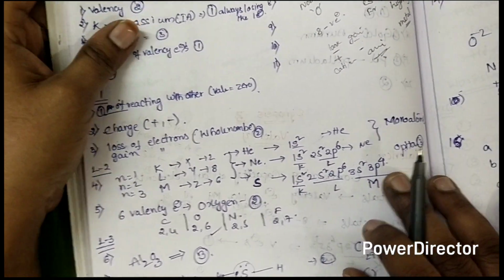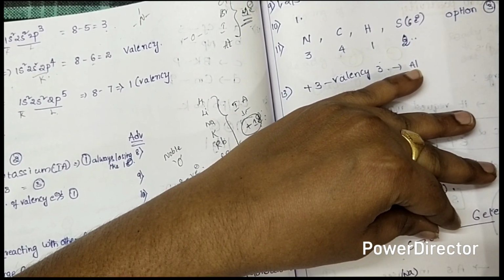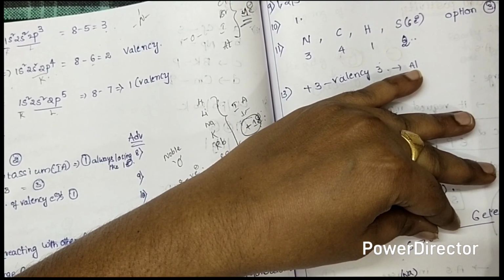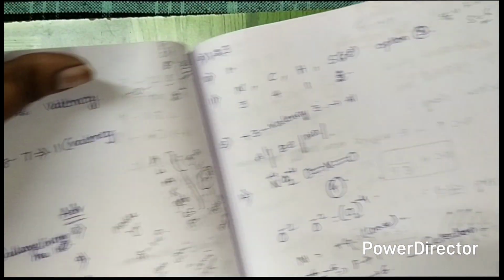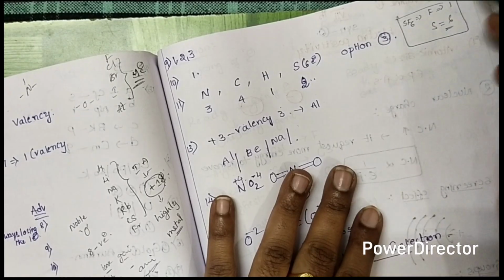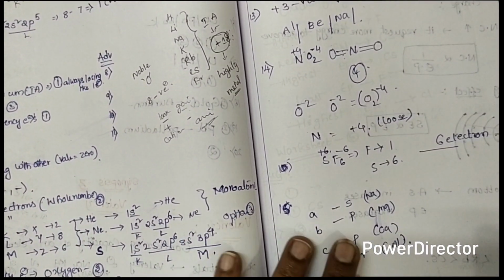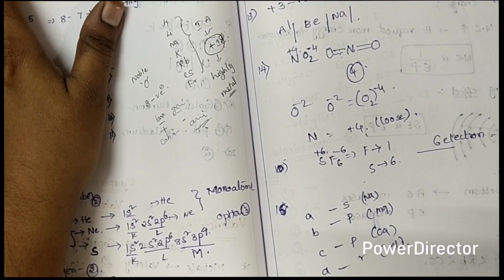And one more example is SF6. In SF6, fluorine has valency 1 and sulfur has valency 6. Have you understood the topic valency? What is valency? The combining capacity of an element is known as valency.